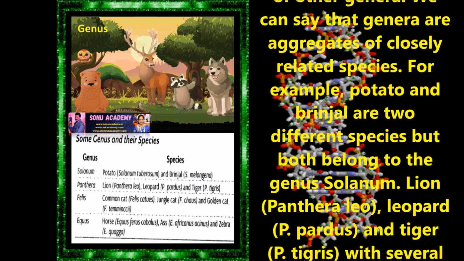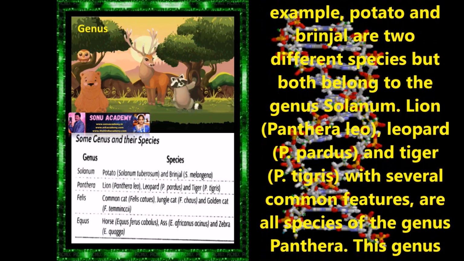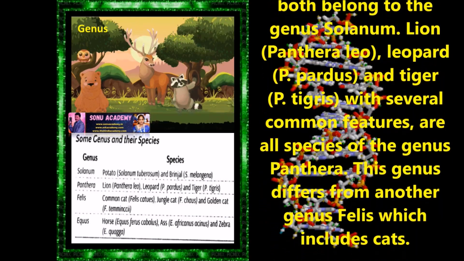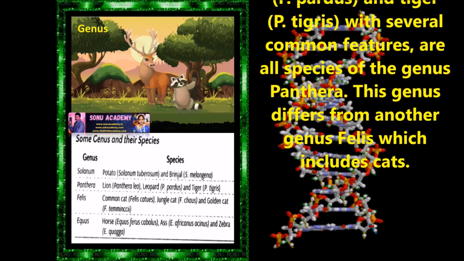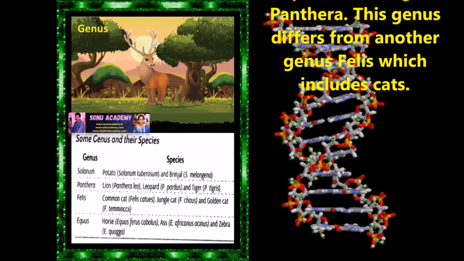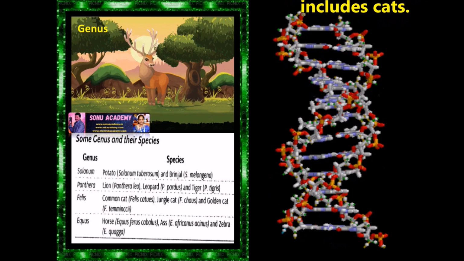For example, potato and brinjal are two different species, but both belong to the genus Solanum. Lion, Panthera leo, leopard, P. pardus, and tiger, P. tigris, with several common features, are all species of the genus Panthera. This differs from another genus, Felis, which includes cats.